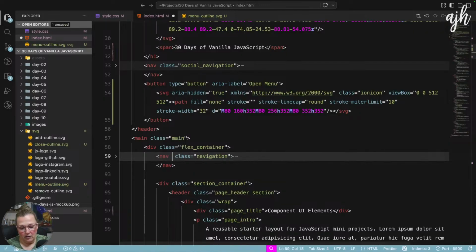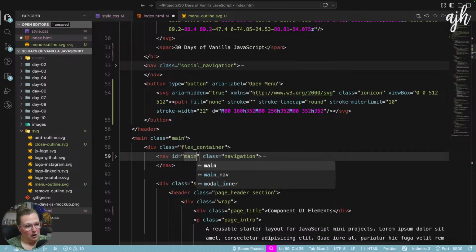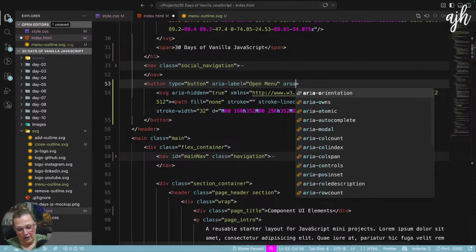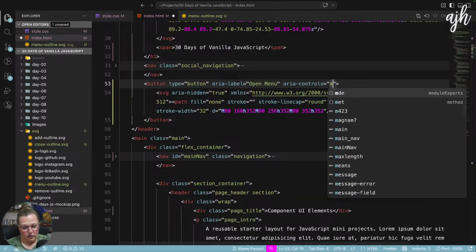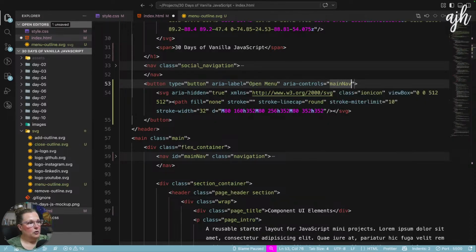We need to make sure that this has an ID. We'll call it main nav. And then we're going to give this button some ARIA controls. ARIA controls main nav, so it knows what it controls.